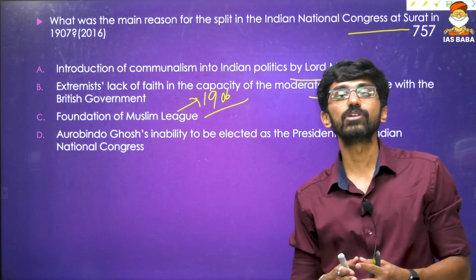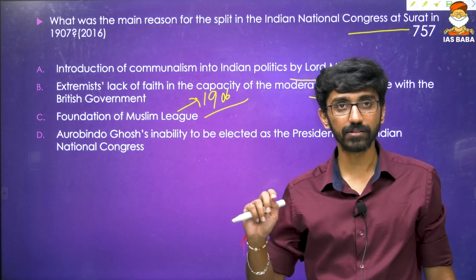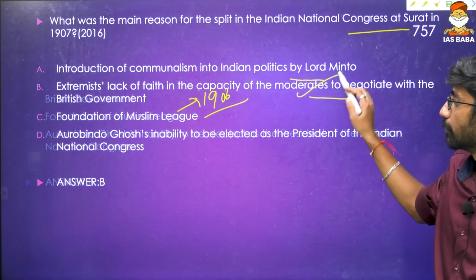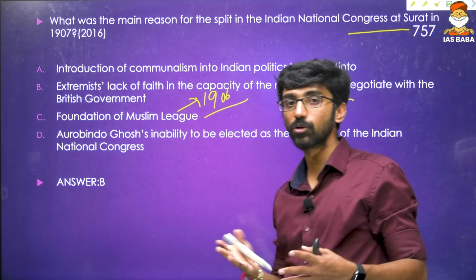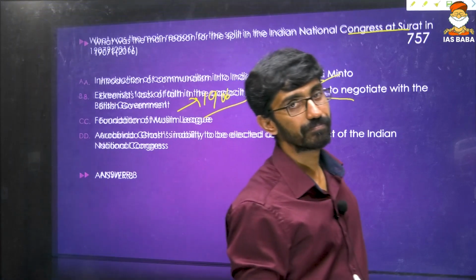Particularly, moderate and extremist ideologies were in conflict with each other. So extremists suspected the ability of moderates, and that is one of the major reasons. We'll discuss that topic also, why that happened. The answer is option B, because extremists felt that moderates did not have the ability to negotiate with the Britishers, and they were not bringing any kind of reforms either.